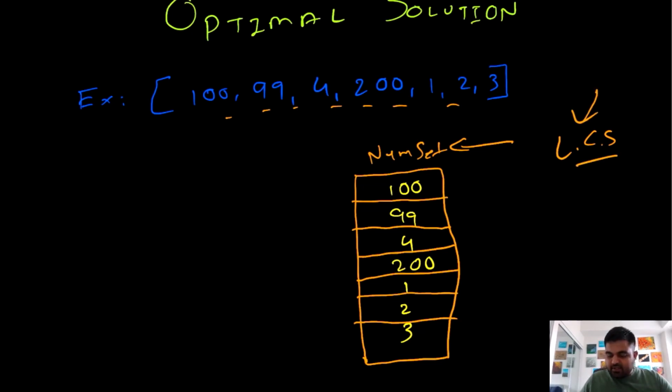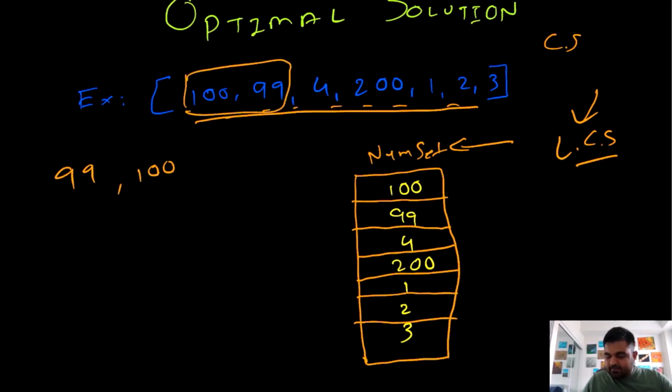Well, if we take this example, we can actually see a couple of consecutive subsequences. One consecutive subsequence we can find is 99 and 100, which is at these two positions. And the second consecutive subsequence we can find is 1, 2, 3 and 4. Now in the brute force, we were checking at every single position what would be the longest consecutive subsequence we can find.